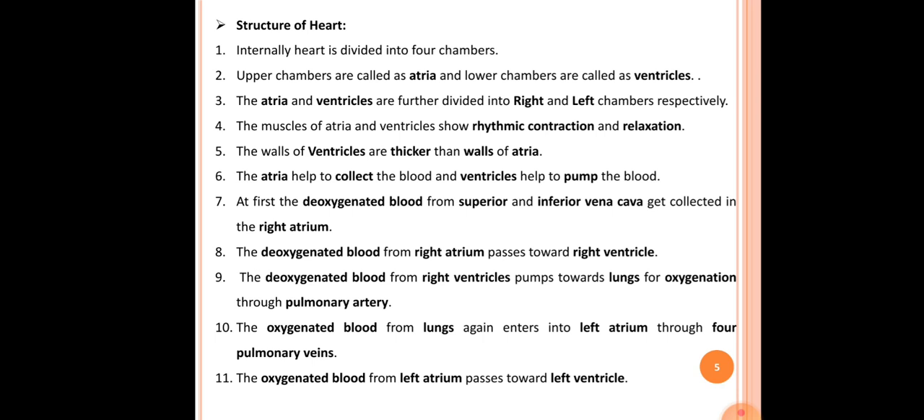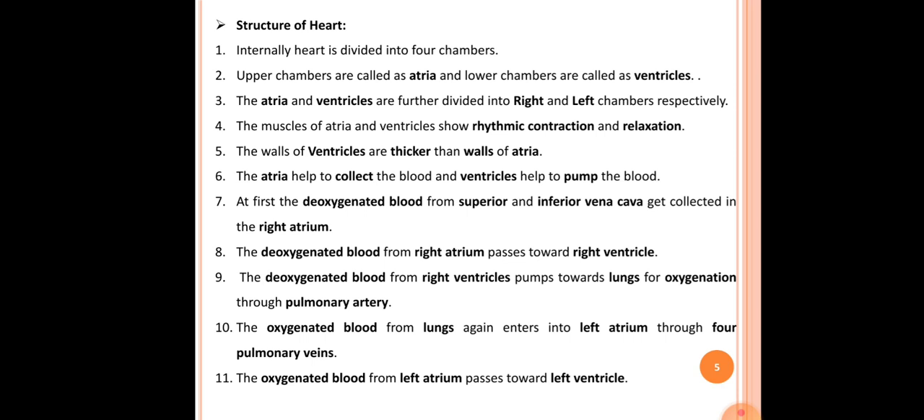The second point here is, upper chambers are called atria and lower chambers are called ventricles. Okay, so this is a very important point. From the four different chambers, the upper chambers are called atria and the lower chambers are called ventricles. The third point here is, the atria and ventricles are further divided into right and left chambers respectively. The fourth point here is, the muscles of atria and ventricles show rhythmic contraction and relaxation.